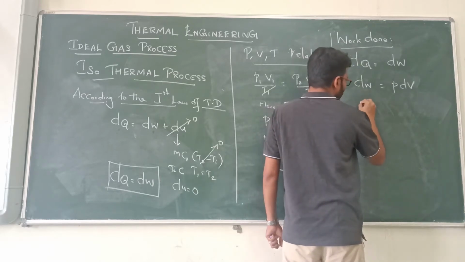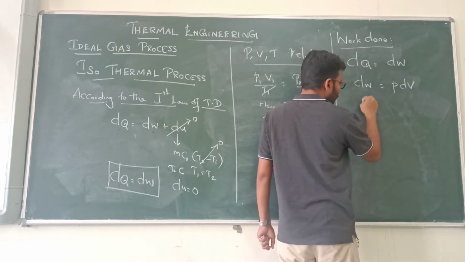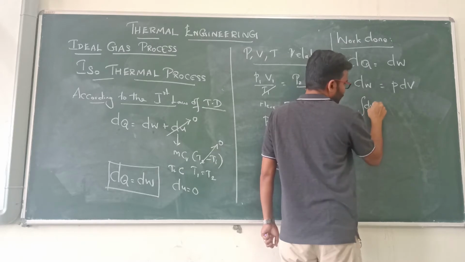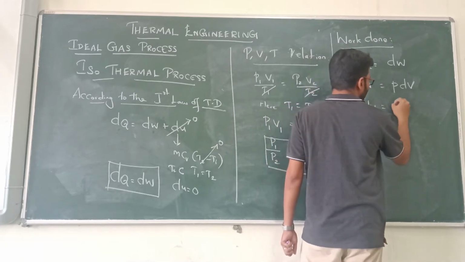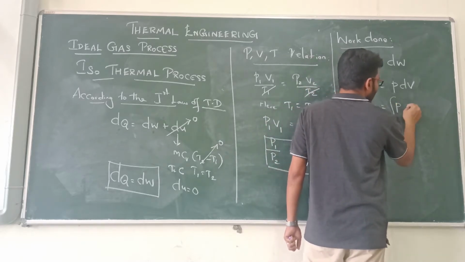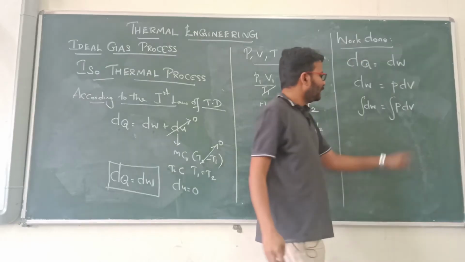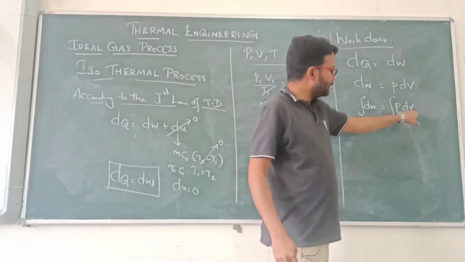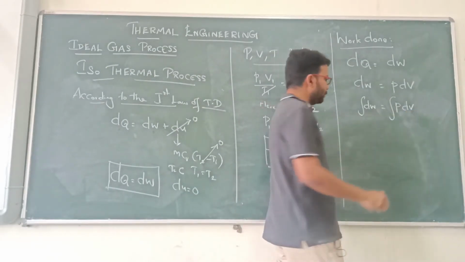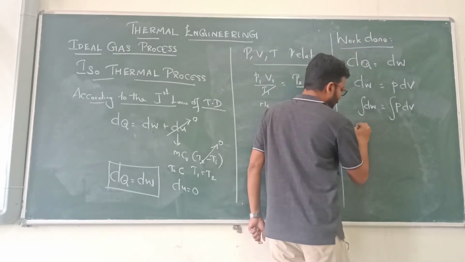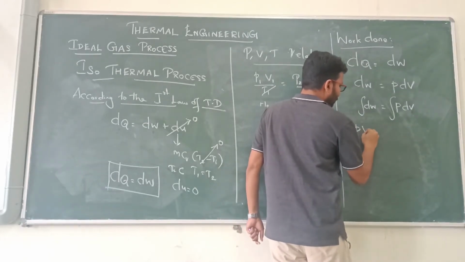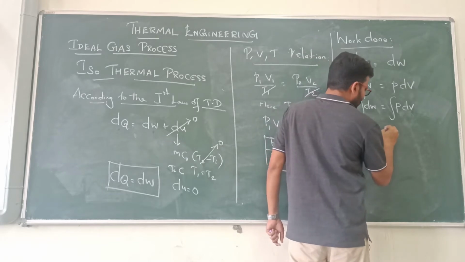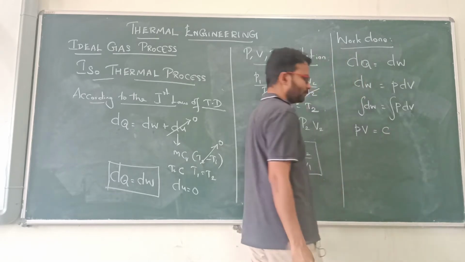In order to get the whole value, integration of dW is equal to integration of P dV. Here pressure and volume are both variable terms. So we write PV equal to constant.